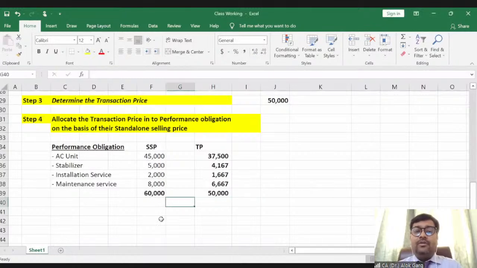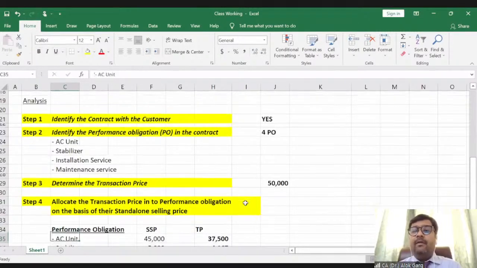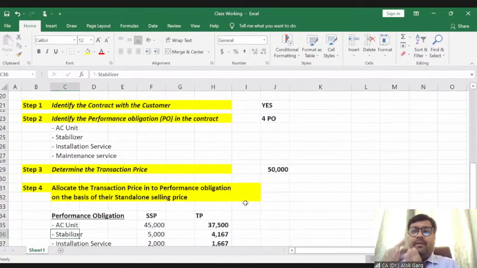Good. So guys, we talked about these 4 steps: step 1, step 2, step 3, step 4, right? Step 1 is identify the contract with the customer. Step 2 is identify the performance obligations in the contract. Step 3 is determination of the transaction price. When the transaction price is finalized, then we need to allocate it into the performance obligations on the basis of their standalone selling price, right?